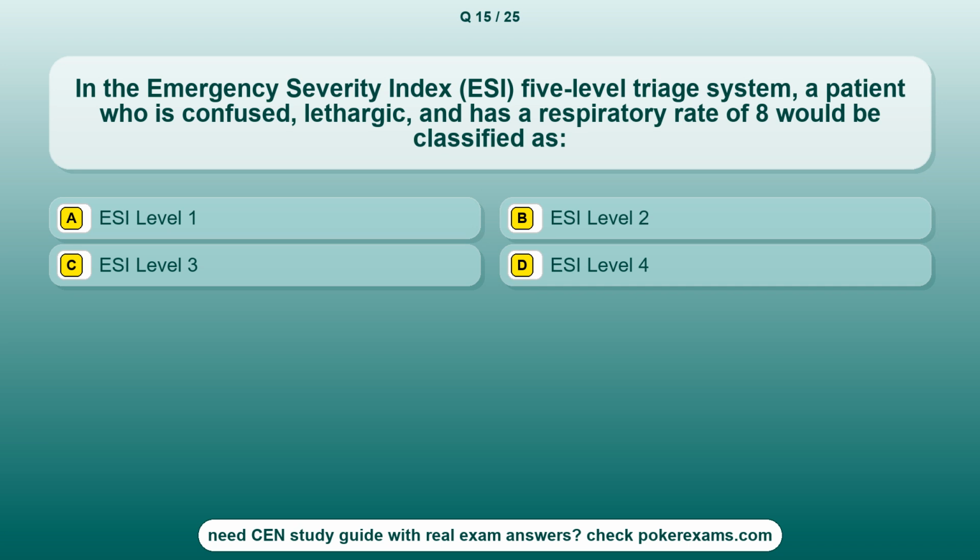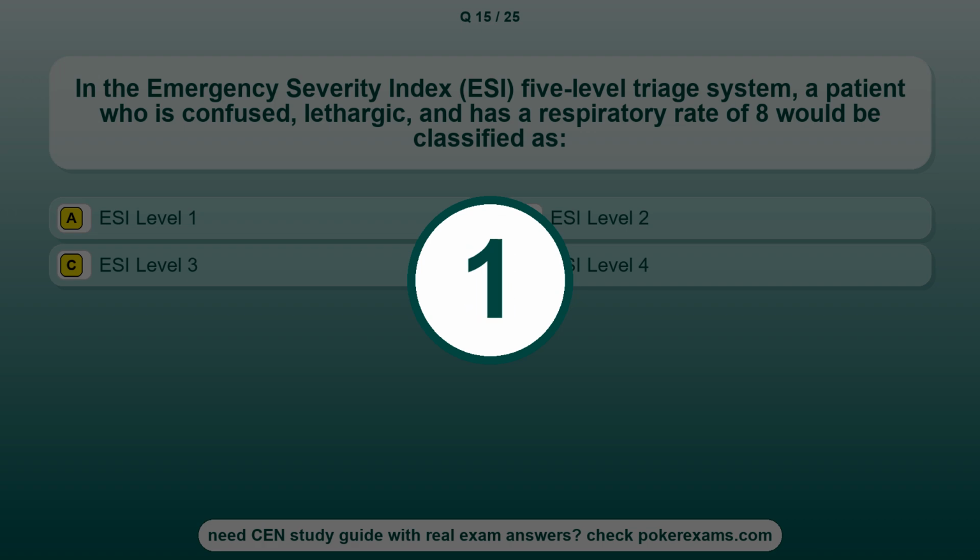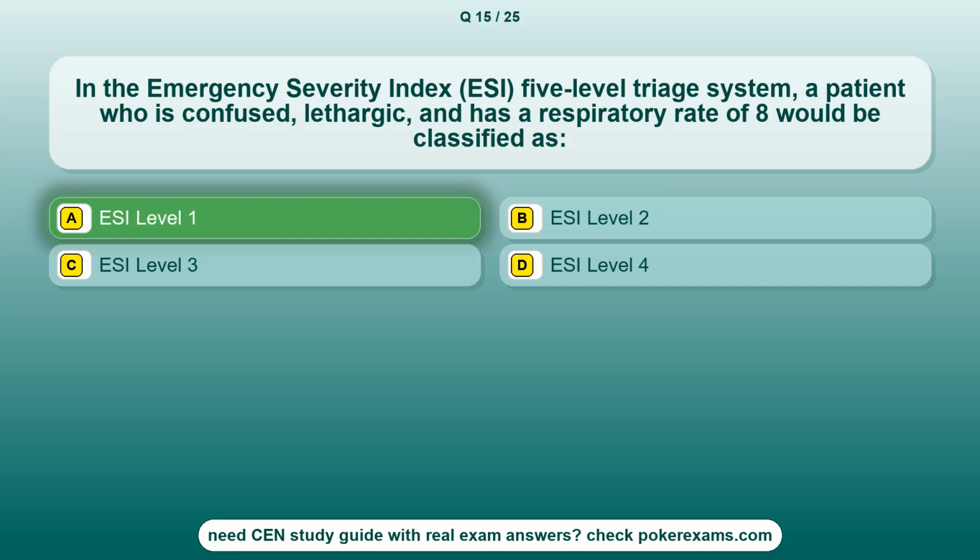Question 15. In the Emergency Severity Index (ESI) 5-level triage system, a patient who is confused, lethargic, and has a respiratory rate of 8 would be classified as option A, ESI level 1. Option B, ESI level 2. Option C, ESI level 3. Option D, ESI level 4. The correct answer is option A, ESI level 1.